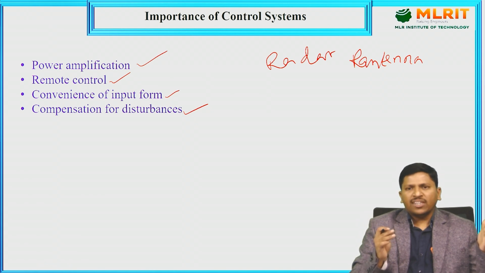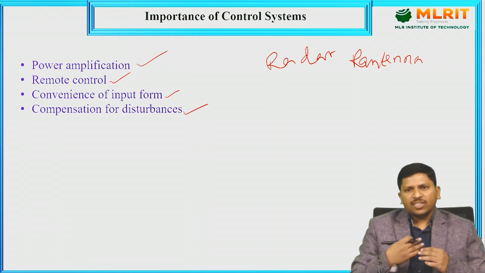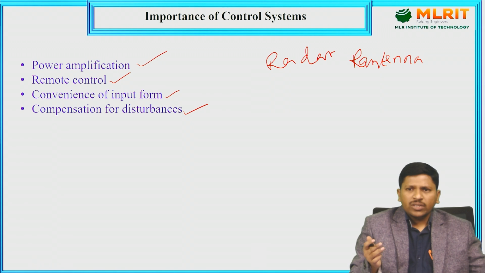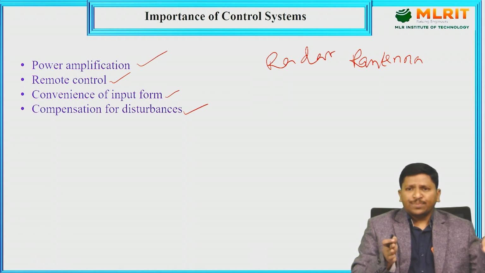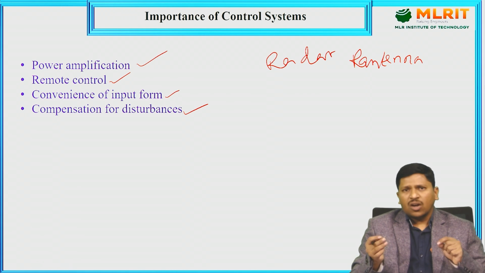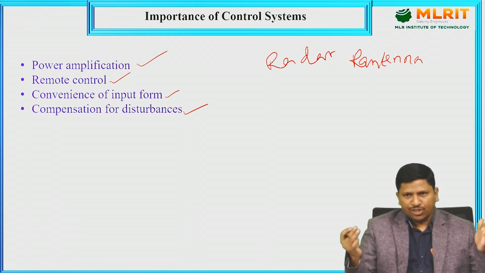Next, third is the frequency domain specification, and fourth, we are going to learn state space analysis also. All these we are going to learn in future.